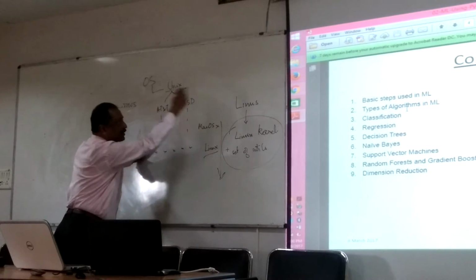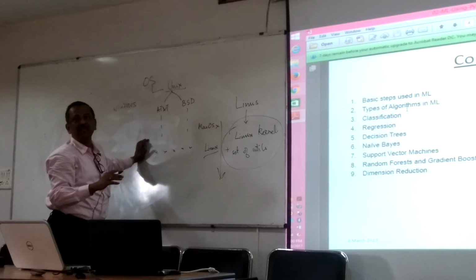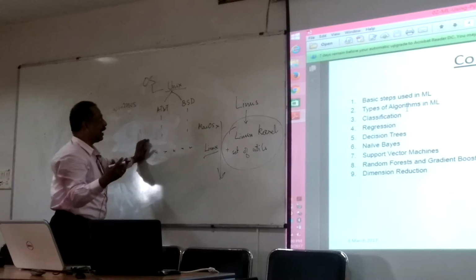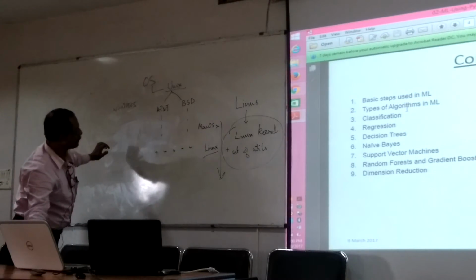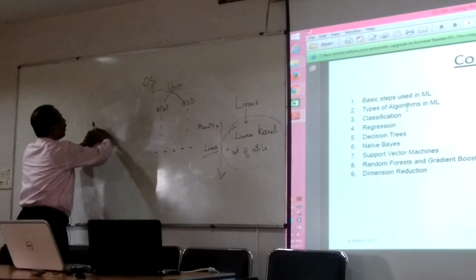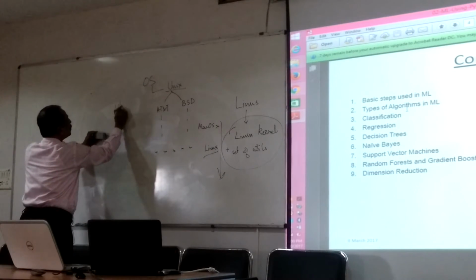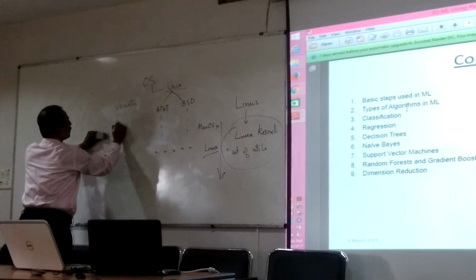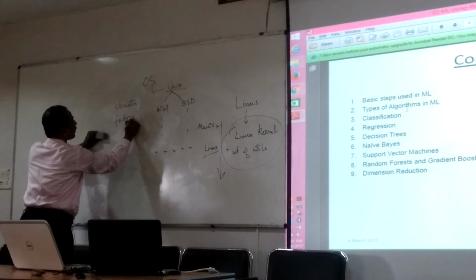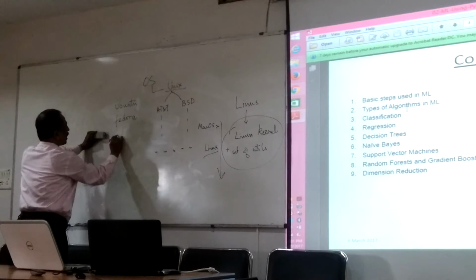Now, among the Linux flavors that are available right now and very popular are Ubuntu, Fedora, and of course Red Hat.